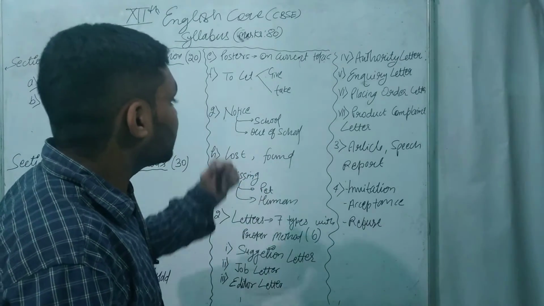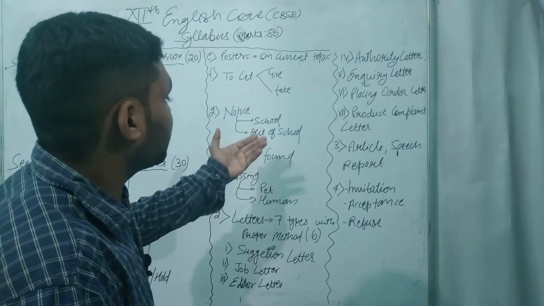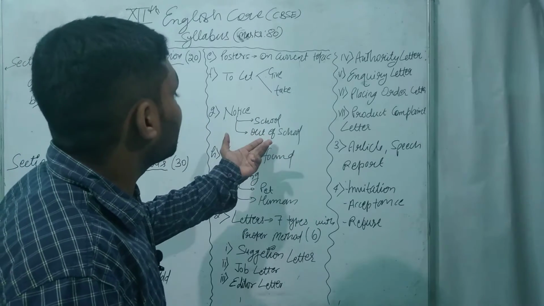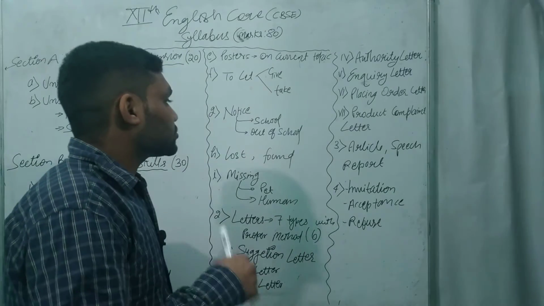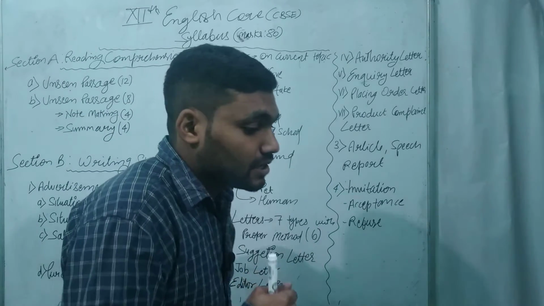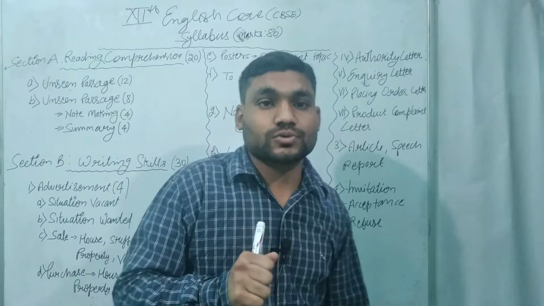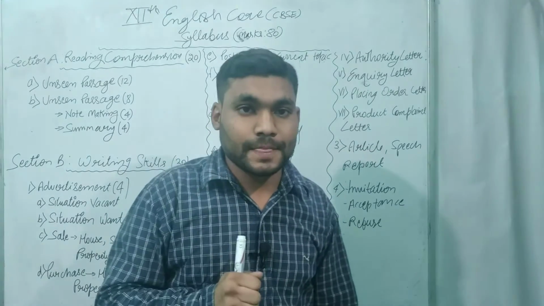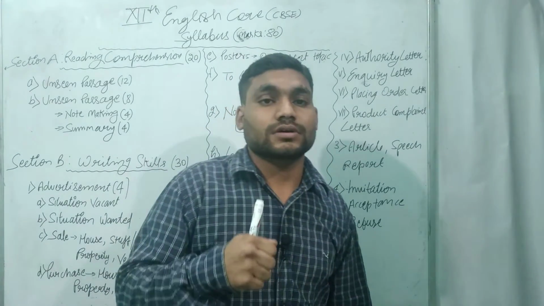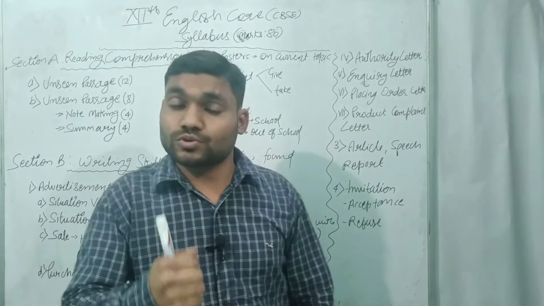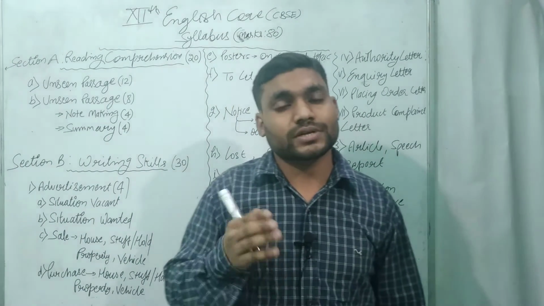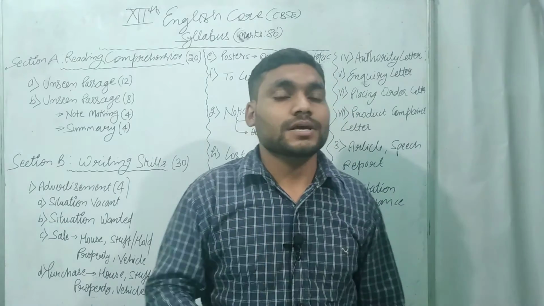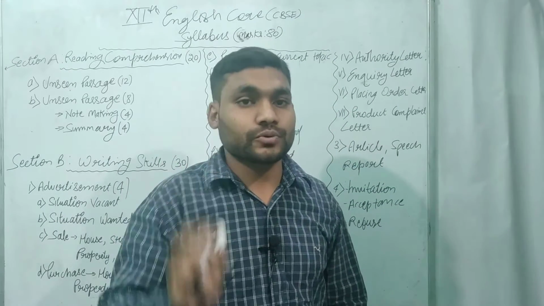Then we learn what is a school notice, and what is an out of school notice. In a school notice, for example, your school is planning to go for a trip. So now the school wishes to inform the students. So the school simply puts the information on a notice board.